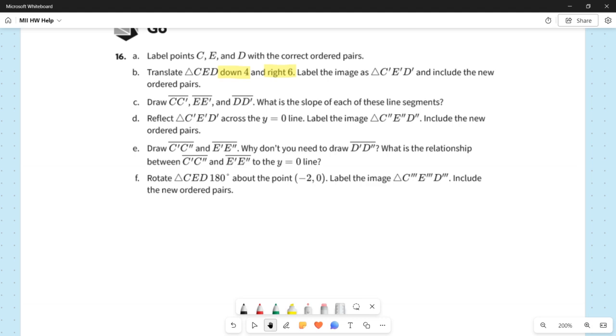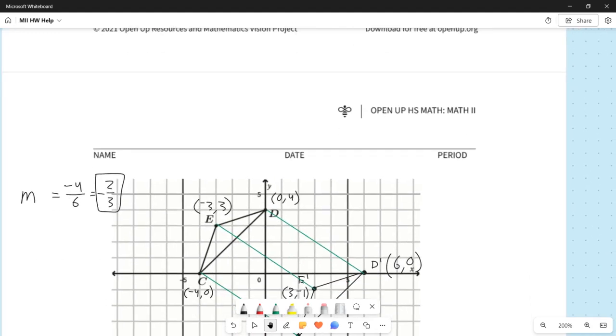So we're going to create another triangle, this time double prime, and in order to do that, we're going to reflect across the y equals 0 line. So again, this is a reflection, and we're taking our image, not the original. So the most recent triangle that we drew, we're going to reflect across the y equals 0 line.